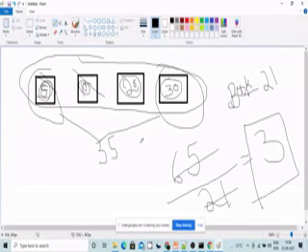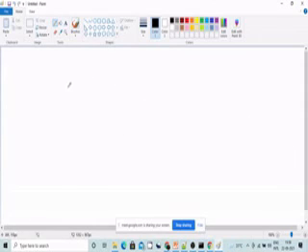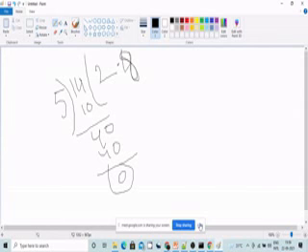Control N, don't save. Okay, fine. 14 divided by 5. 5 twos are 10, here it is 4. 4.0. 5 fours are 20, 5 eights are 40, 0. Okay, fine.